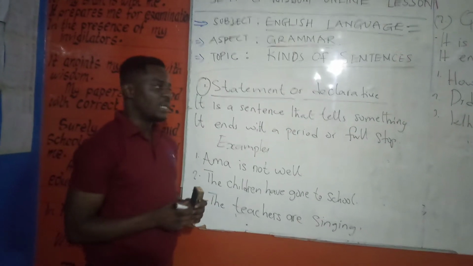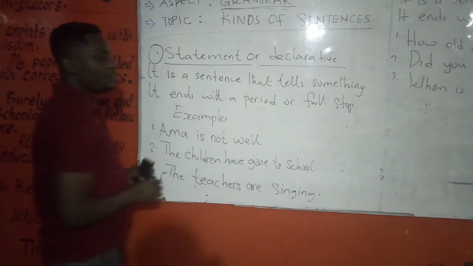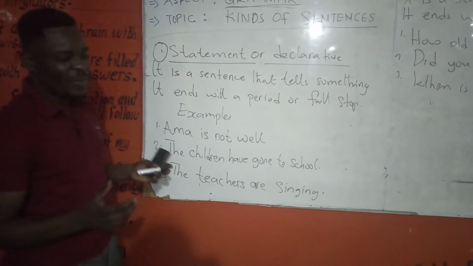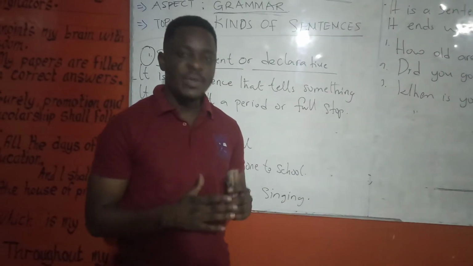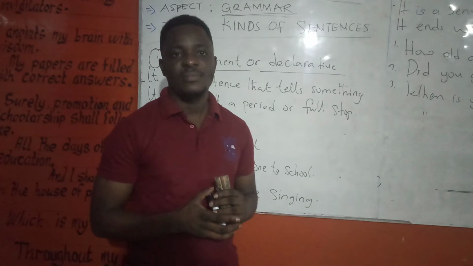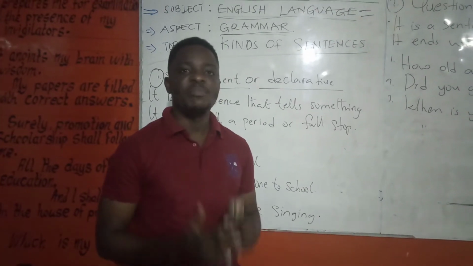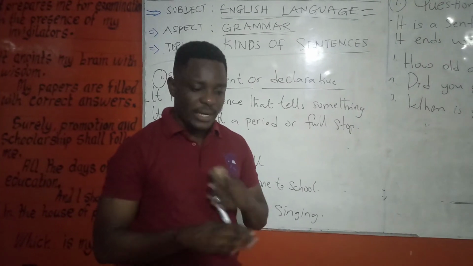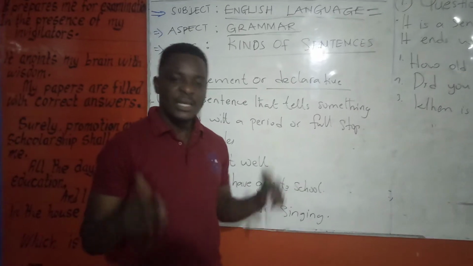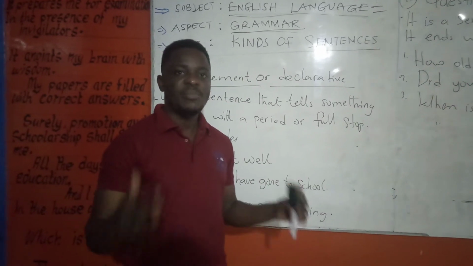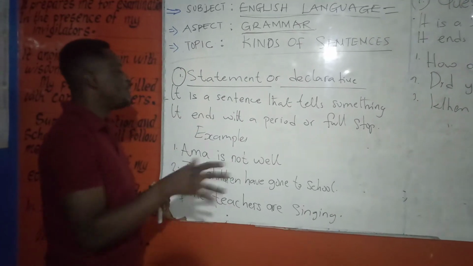What is a statement as a sentence? It is a sentence that tells something. That's why you have a categorical statement. Somebody speaks to you and makes an emphatic statement. Tells you something. The book is black. He or she has made that fundamental categorical statement. It's a sentence though. The book is black. It's a statement. We say that it is a sentence that tells something.